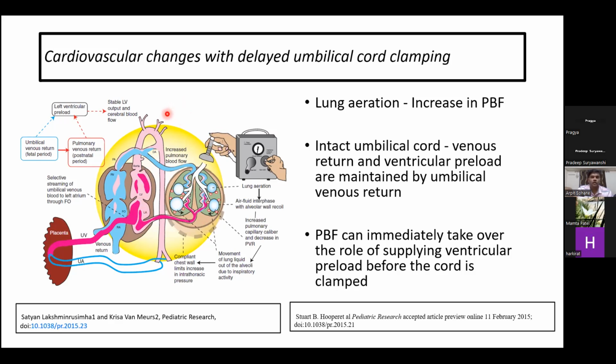So it does not decrease the left ventricular output. So with lung aeration, there is an increase in the pulmonary blood flow, and with the intact umbilical cord supply as a venous return, ventricular preload is maintained, and pulmonary blood flow can immediately take over the role of supplying ventricular preload. So there occurs stable left ventricular output and cerebral blood flow if we delay the cord clamping.